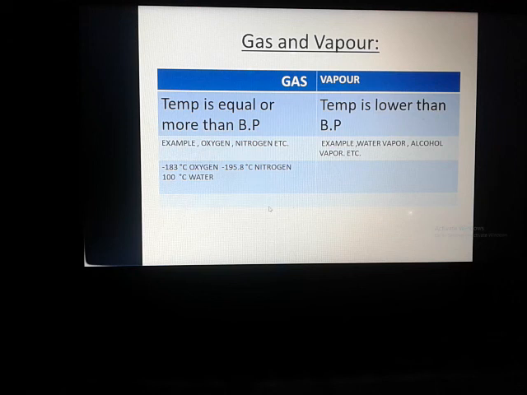In the case of methyl alcohol and ethyl alcohol, the temperature is around 80 degrees, that means 78 to 75 degrees Celsius. When the temperature is beyond this, meaning above 75 or above 78 degrees Celsius, at that time it will act as a gas. Or if its temperature is less than the boiling point, that means less than 78 or less than 75, at that time it will act as a vapor.